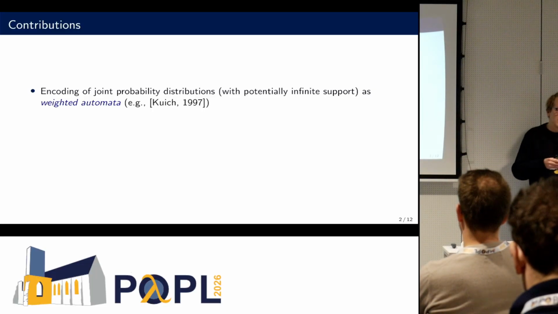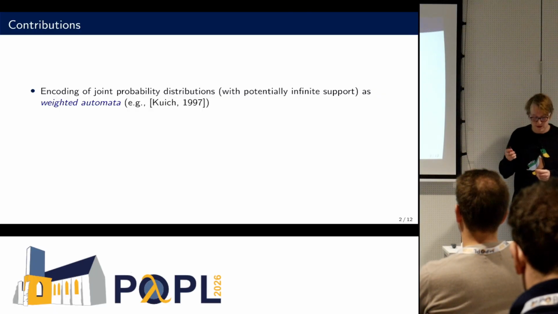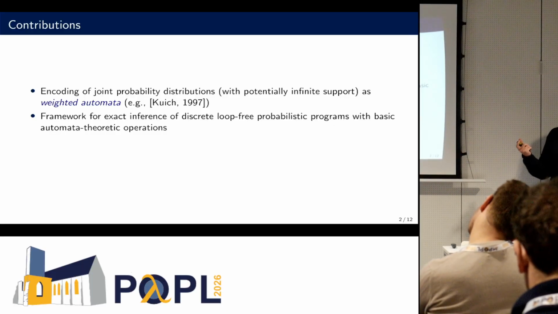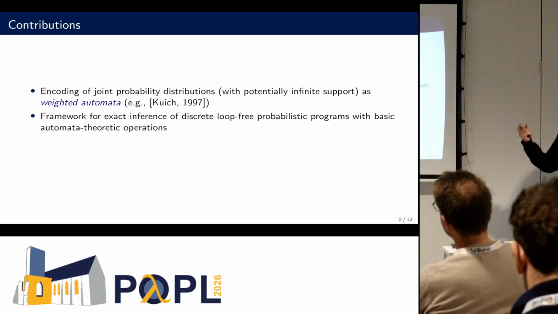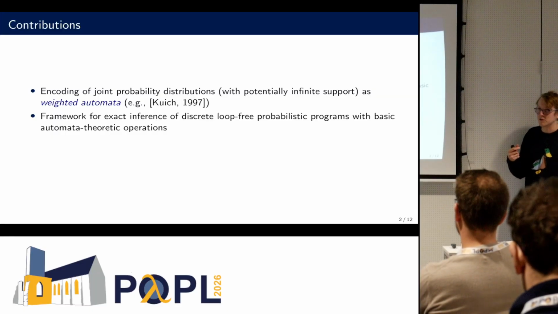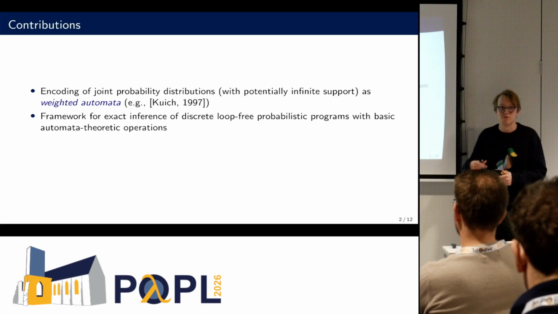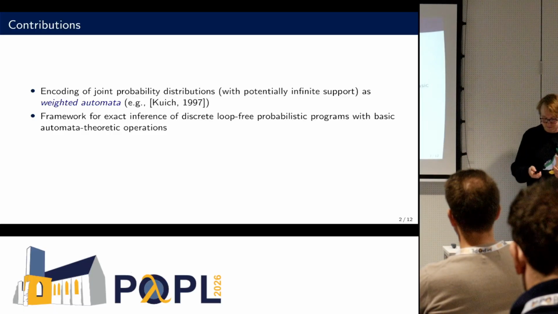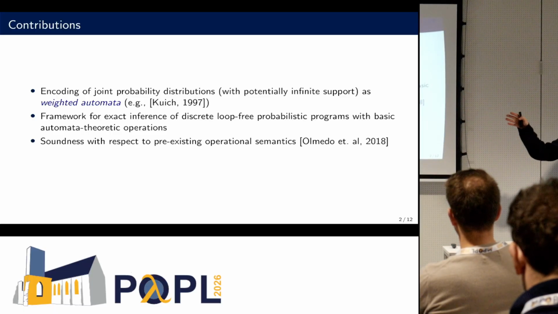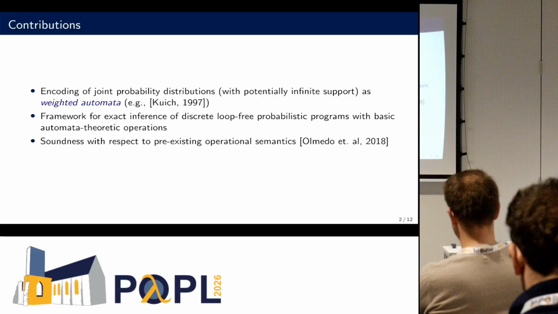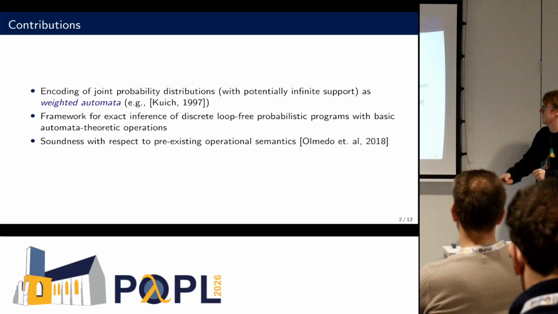Familiar with them as a generalized version of the well-known finite automata. Furthermore, we provide a framework which allows for manipulation of these weighted automata in such a way that the underlying probability distribution will be modified such that the semantics of the program statement affects the distribution. Again, we will see an example later on. And we do this by using very basic automata-theoretic operations such as the sequential composition of automata or intersection. And lastly, I won't talk about this today. If you're interested, you can, of course, ask afterwards or come through my poster over there. But we also proved the soundness with respect to pre-existing operational semantics as introduced here.